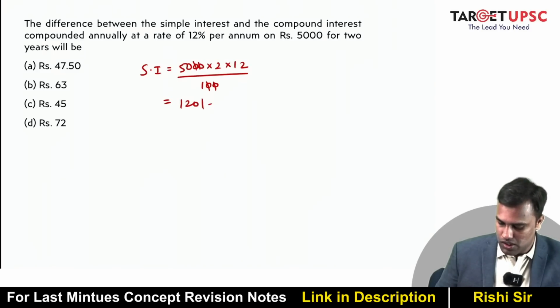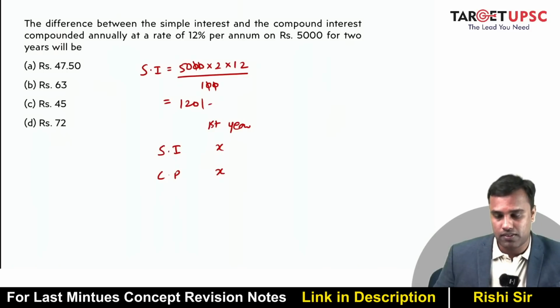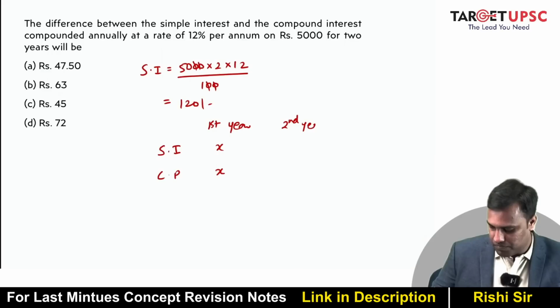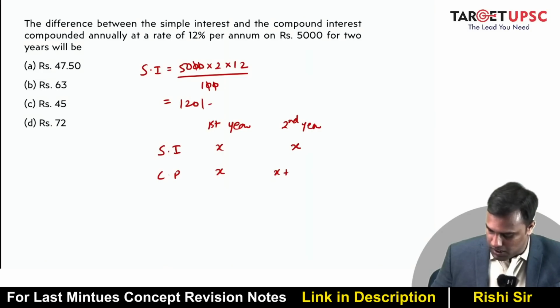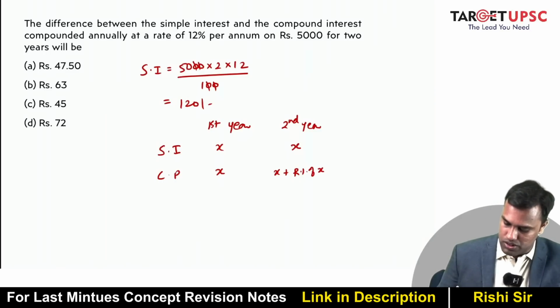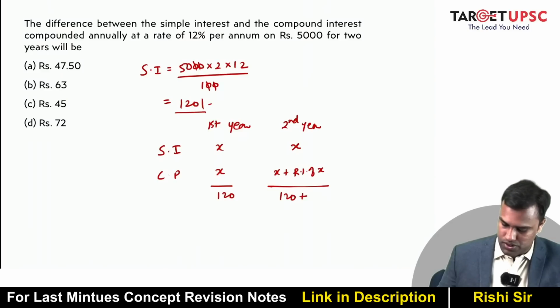Now what you do is always understand, simple interest and compound interest for the first year is the same. So if this is X, this is also X. In the second year, simple interest is X, but compound interest is X plus R% of X. That is the difference, right? So this is still 120. This is also 120 plus, for what is 12% of 120?